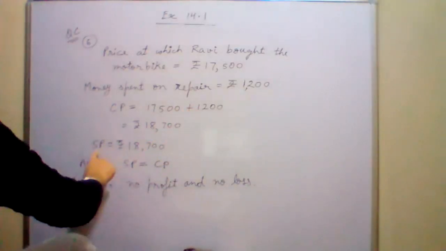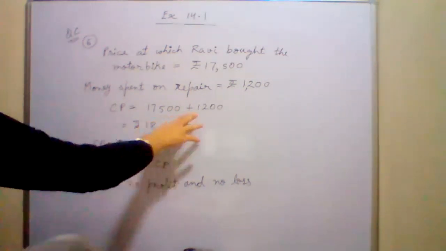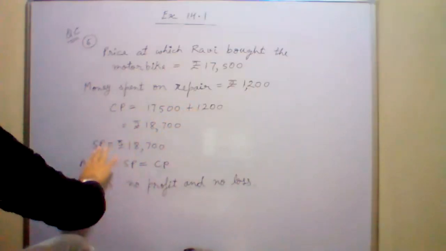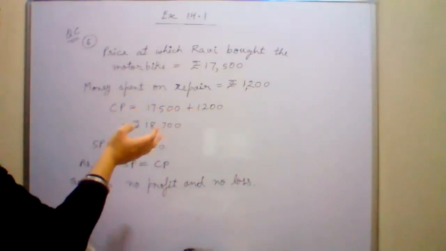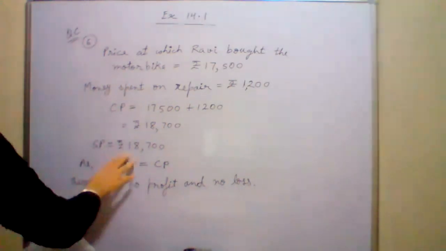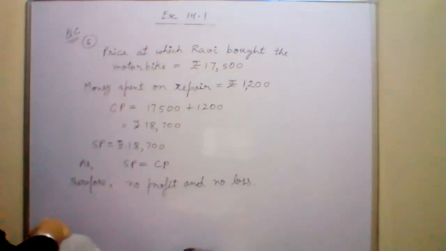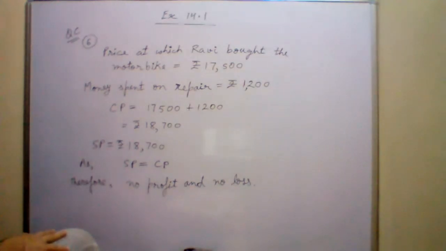So now selling price. It is not given that after spending this much money, he sold the motorbike. Ravi sold the motorbike for 18,700. He sold it for 18,700. Sir, the voice is not coming properly. Beta, there is some network problem at your end because I think others are able to listen properly. Can you hear my voice?